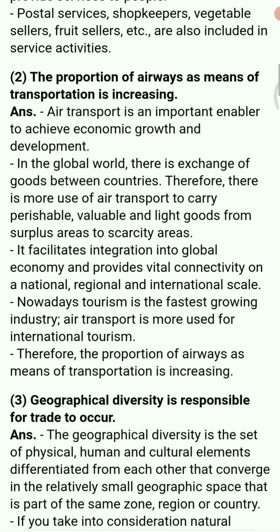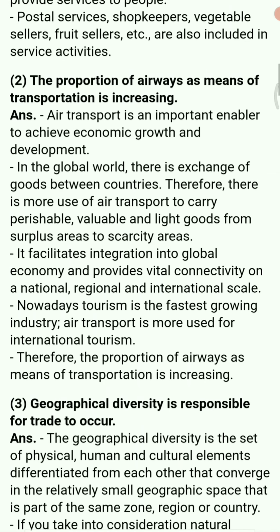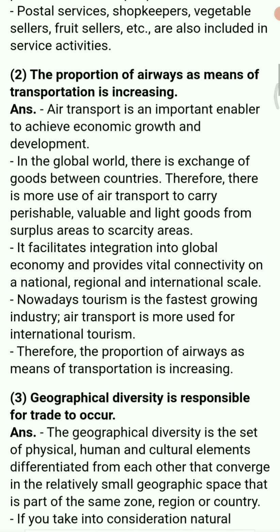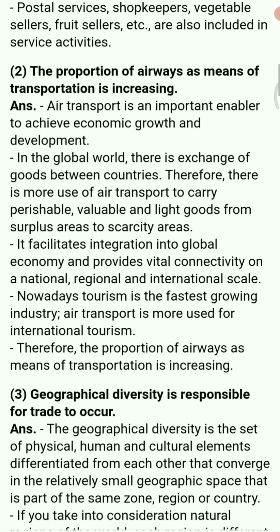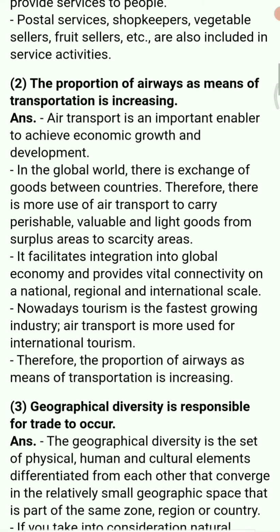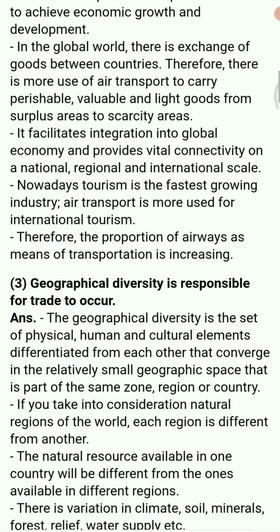Tourism is the fastest growing industry and air transport is more used for international tourism. So therefore the proportion of airways as a means of transportation is increasing day by day. Because of tourism, a large number of industries as well as a large number of people travel from one place to another, hence that has also increased the transportation by airways.